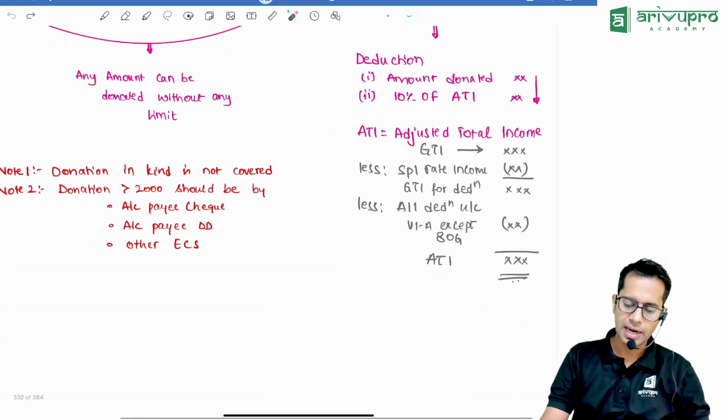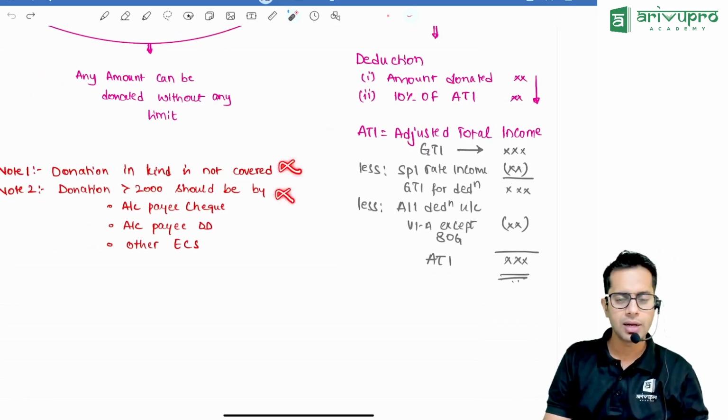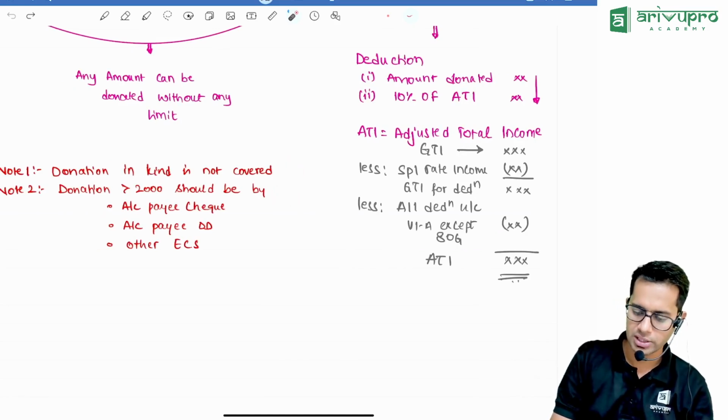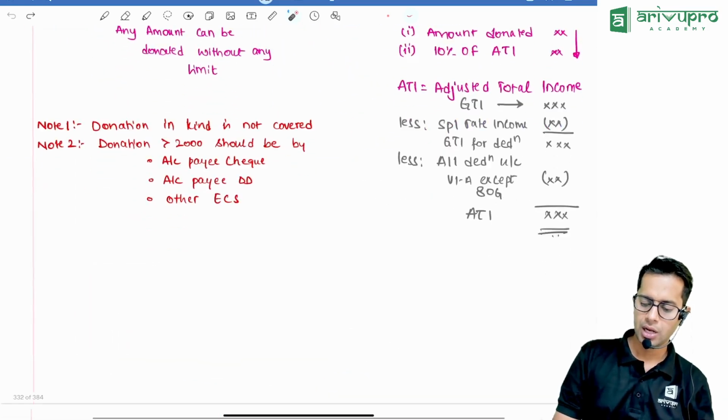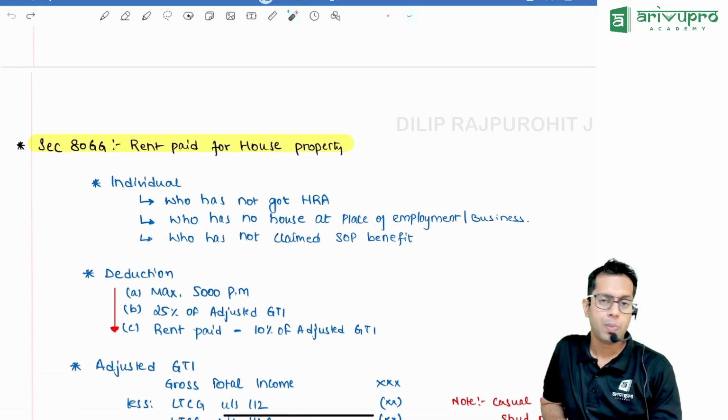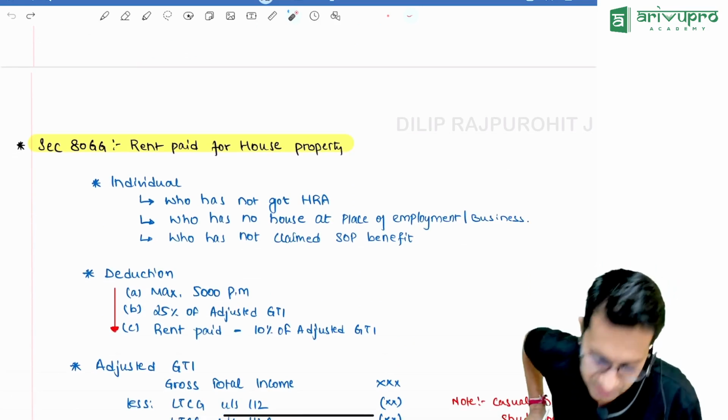Now donation in kind is not covered over here. If you donate anything in cash for more than 2,000 rupees, then that is not allowed as deduction. Meaning if you are donating more than 2,000 rupees, it should be by account payee cheque, account payee demand draft, or any other electronic clearing system.